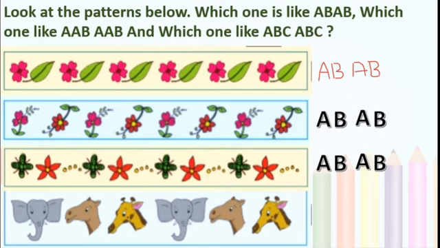Now the last one. An elephant face is there, a camel's face and the giraffe. Correct? Again elephant, camel, giraffe. So you are right. If elephant is A, then camel becomes B and the giraffe C. So we can see an ABC, ABC pattern in the last one. Here also we will take ABC only. Okay, dots also we will take into account.